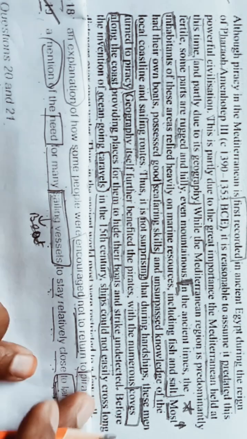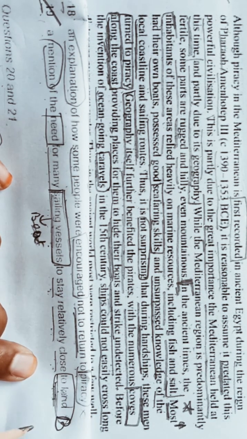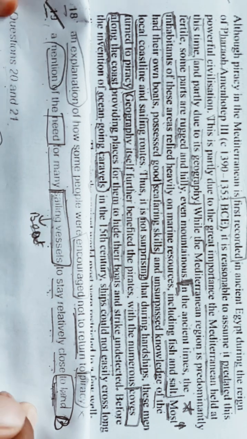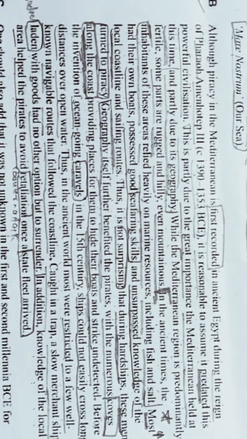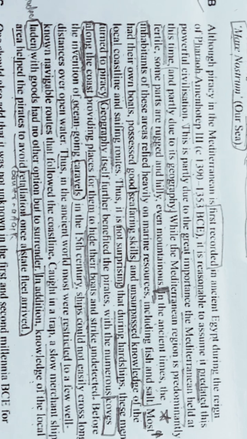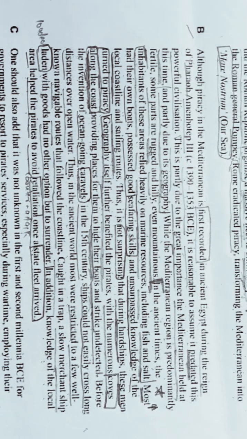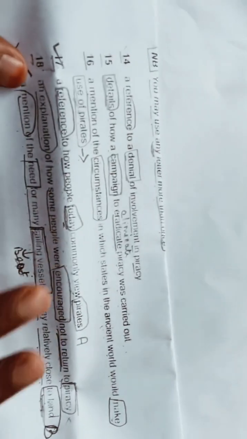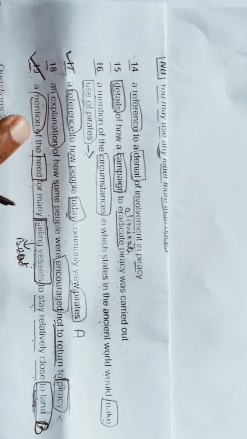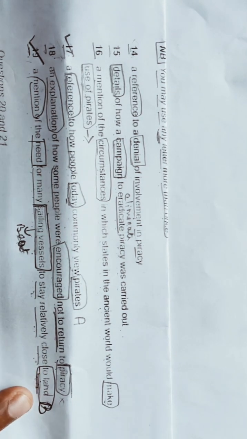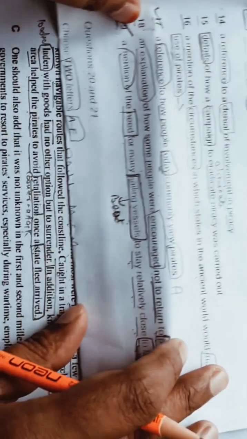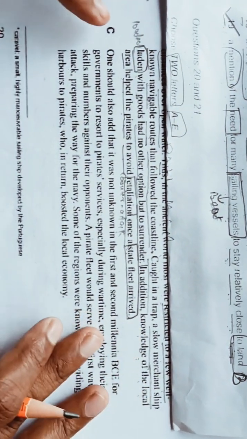So in 19 we found our answer. It is in the B paragraph, so we will write B here. We have completed our two paragraphs, A and B, and we have found two answers. In the first paragraph we found a reference to how people today commonly view pirates, and in the B paragraph we found a mention of the need for many sailing vessels to stay relatively close to land. Now let's quickly read the C paragraph.